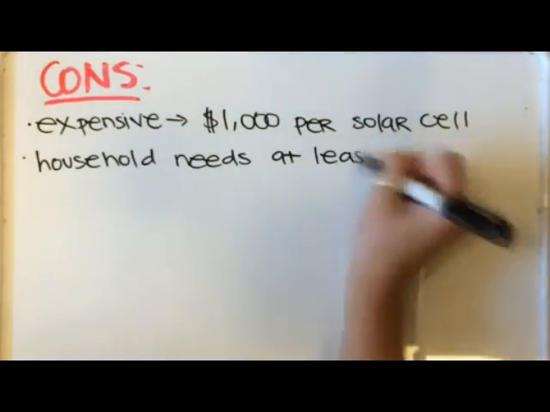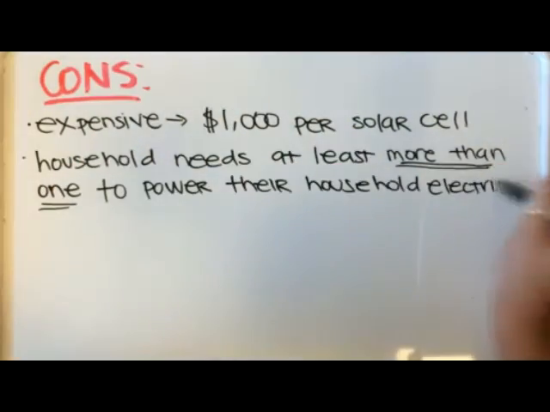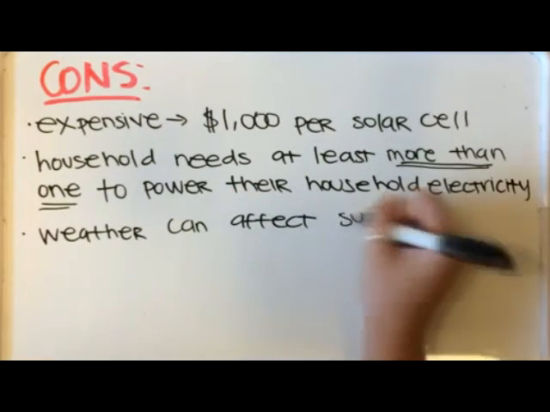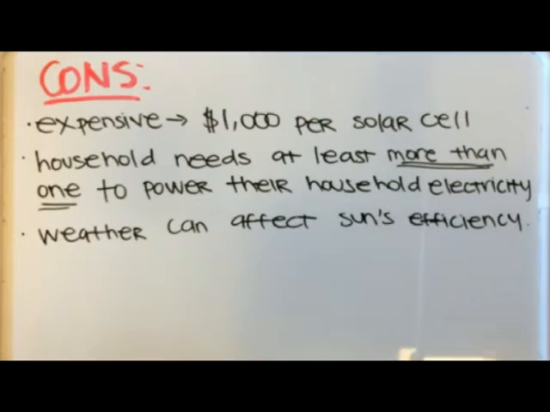The cons of solar energy are that it's expensive. It costs $1,000 for one solar cell. A household needs more than one to power their household electricity. Weather can also affect the sun's efficiency.